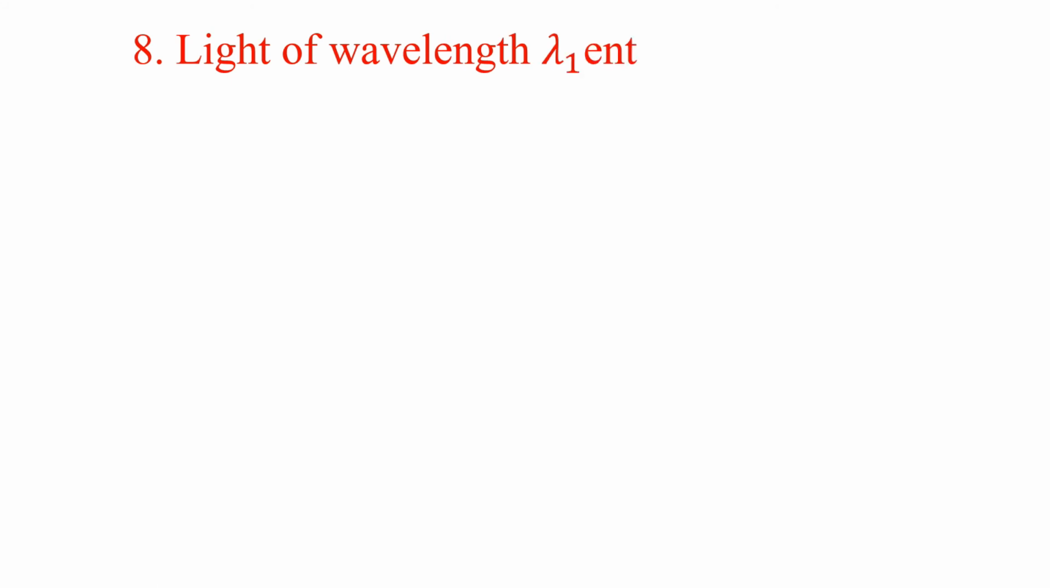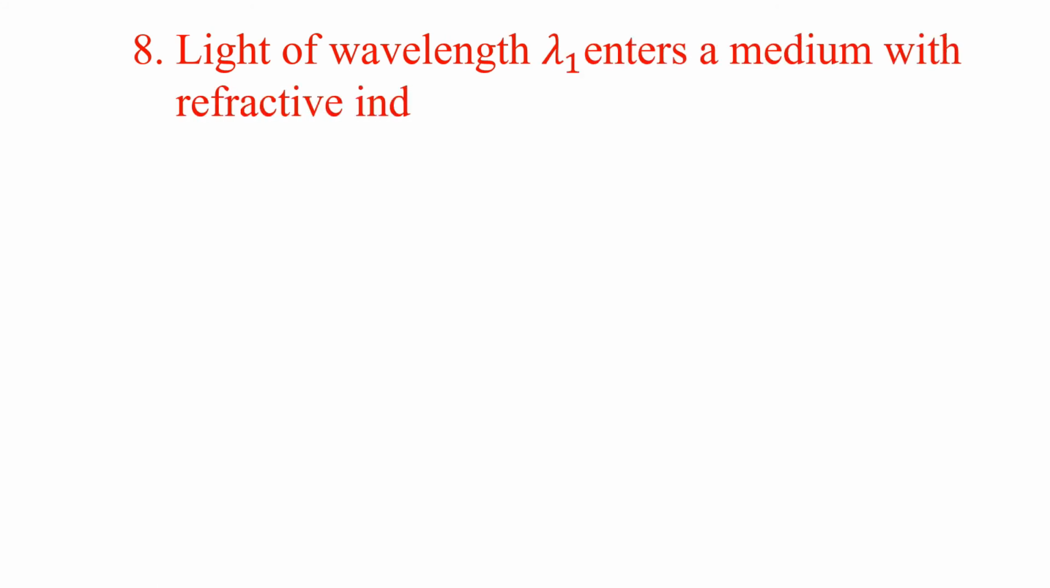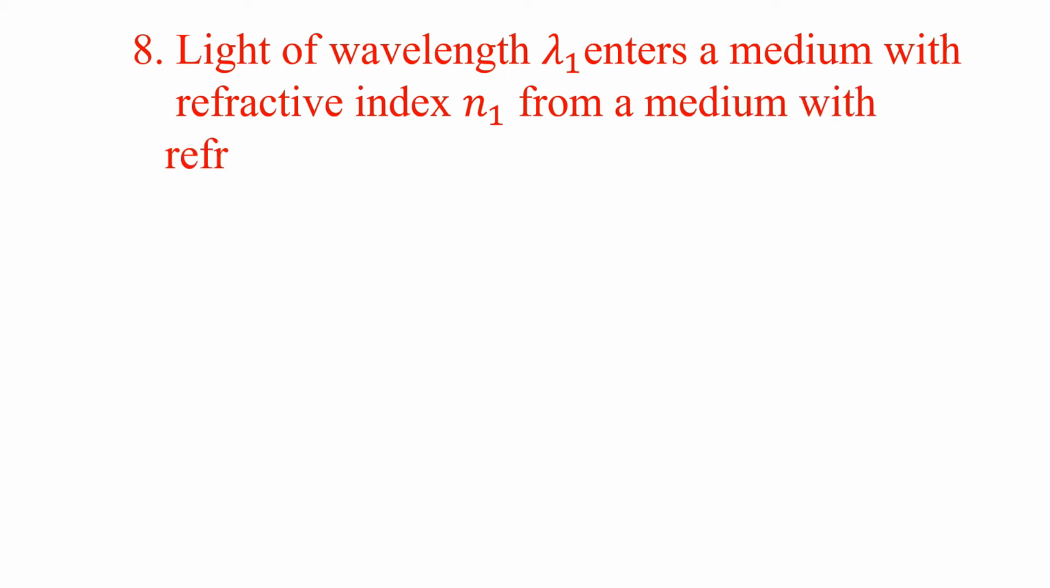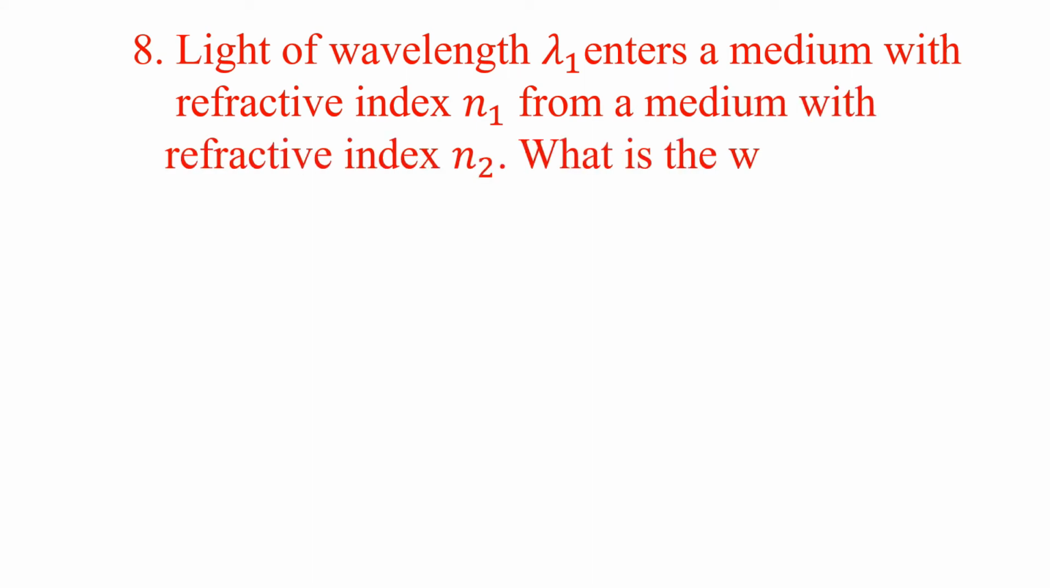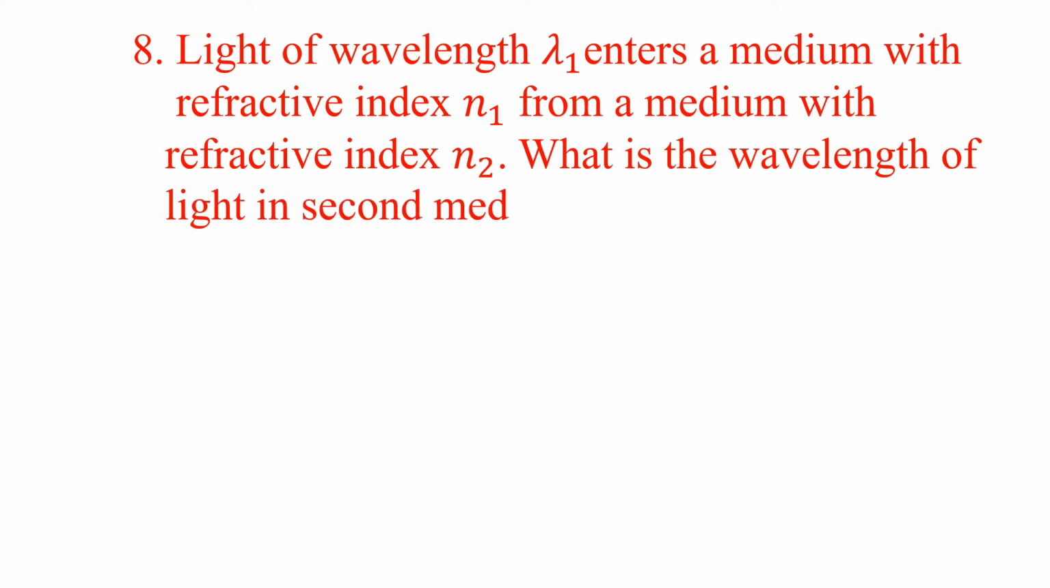Light of wavelength lambda 1 enters a medium with a refractive index n1 from a medium with a refractive index n2. What is the wavelength of light in second medium? Here refractive index n is equal to speed of light in vacuum by speed of light in medium. Now we will write n is equal to c by v, where c is the speed of light in vacuum, v is the speed of light in medium.